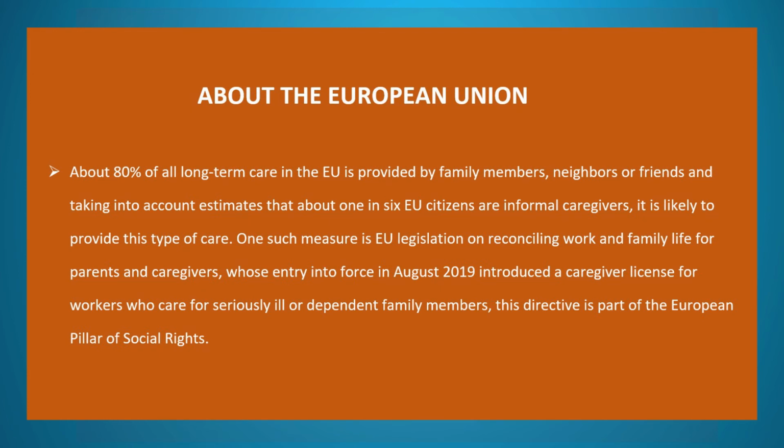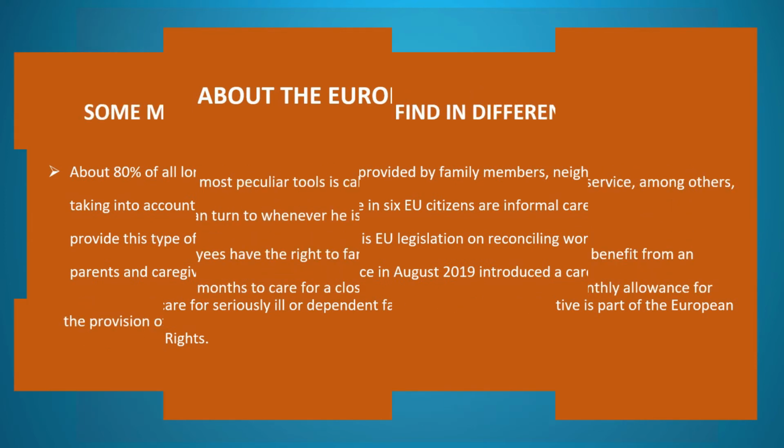About the European Union. About 80% of all long-term care in the EU is provided by family members, neighbors, or friends, and estimates suggest that about 1 in 6 EU citizens are informal caregivers. One such measure is EU legislation on reconciling work and family life for parents and caregivers, whose entry into force in August 2019 introduced a caregiver leave for workers who care for seriously ill or dependent family members. This directive is part of the European Pillar of Social Rights.